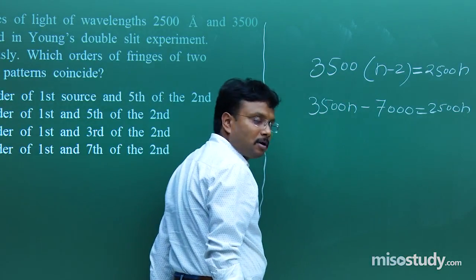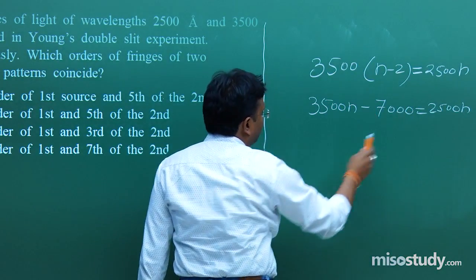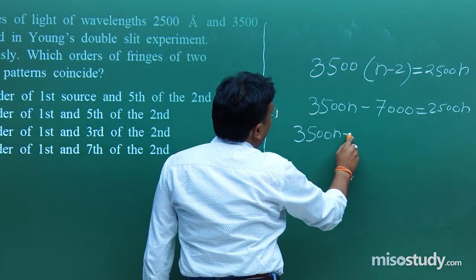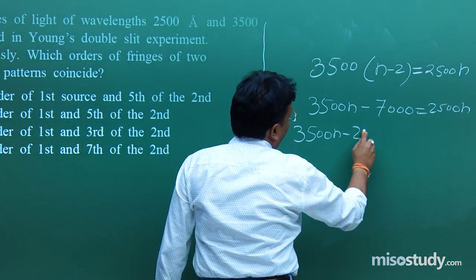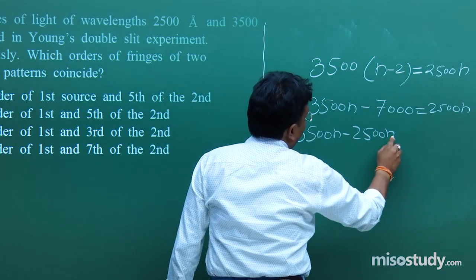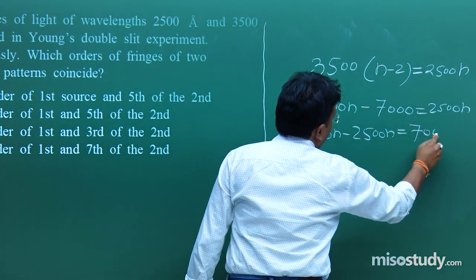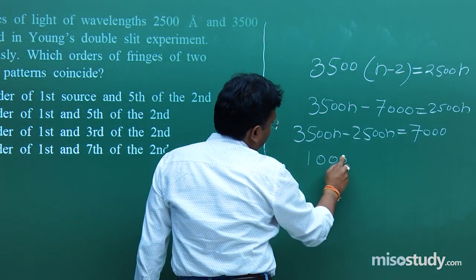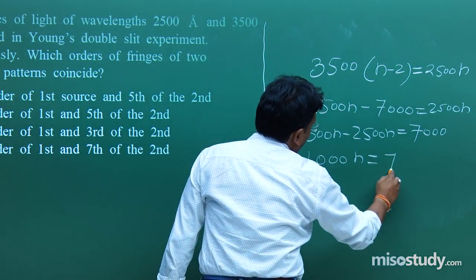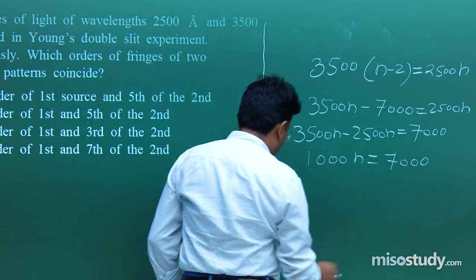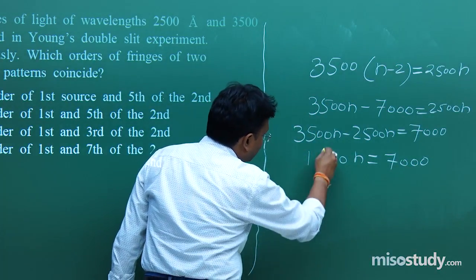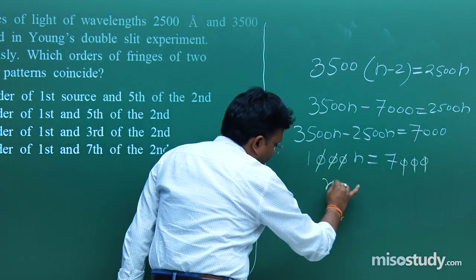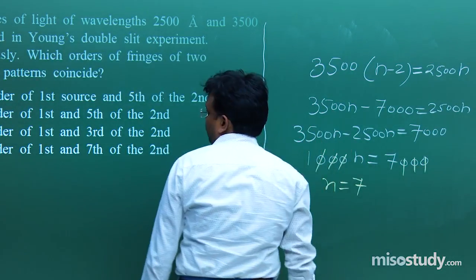2500n. Now transfer and arrange the terms. So 3500n minus 2500n is equal to 7000. Fine. So 1000n is equal to 7000. Now just cancel. So n is equal to 7.